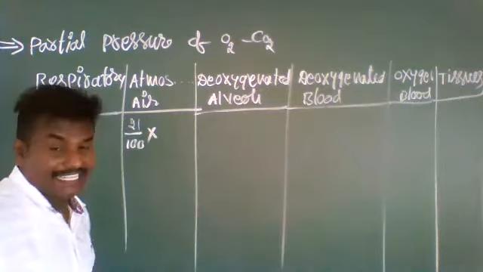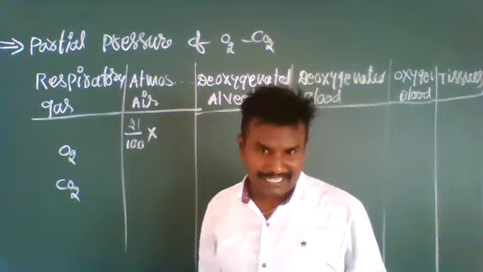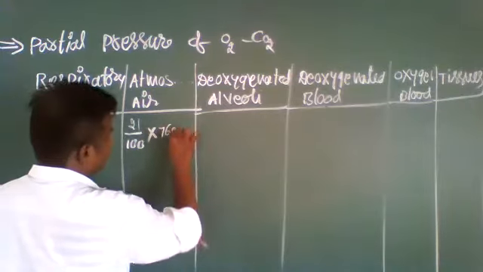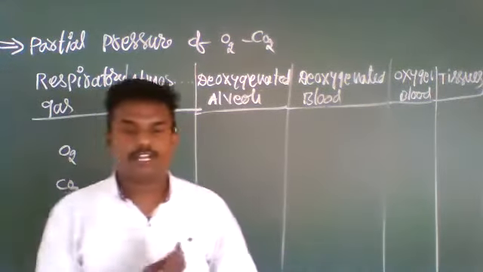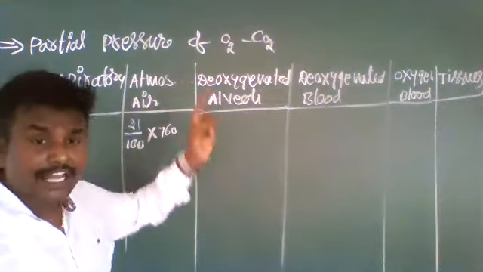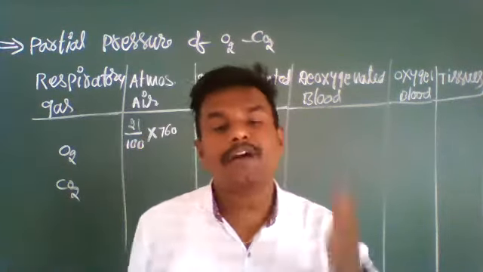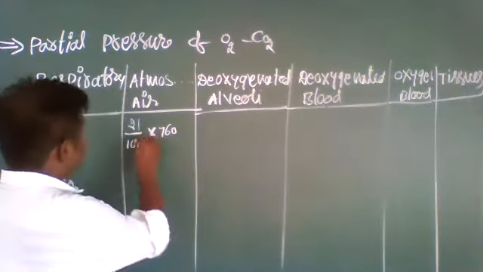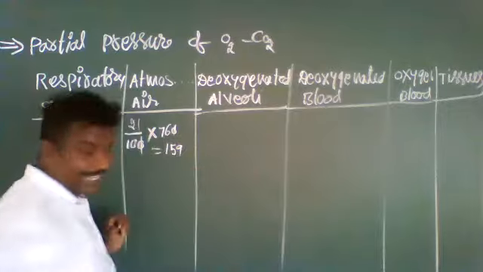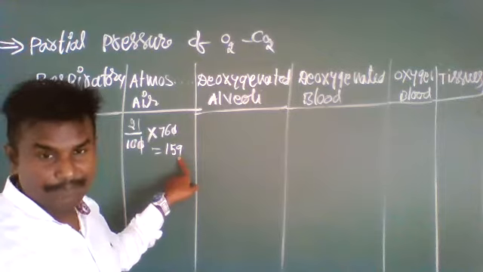100 into the standard value of millimeter of mercury. The standard value is 760 millimeter of mercury. Partial pressure of oxygen and carbon dioxide is always measured in millimeter of mercury. So 21 by 100 into 760 becomes 159 millimeter of mercury.